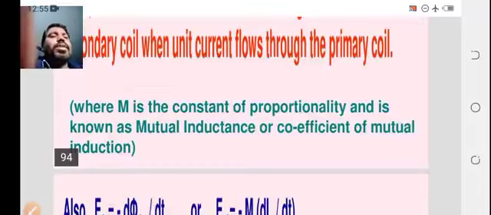Here the mutual inductance is defined as the magnetic flux linked with the secondary coil when current flows through the primary coil. That is, the magnetic flux linked in the secondary coil is proportional to the current in the primary coil, where M is a constant of proportionality and is known as the mutual inductance or coefficient of mutual induction. Also, if you are taking the induced EMF in the second coil, that is E2 equal to minus d phi 2 by dt. Again, what is phi 2? Is it right?